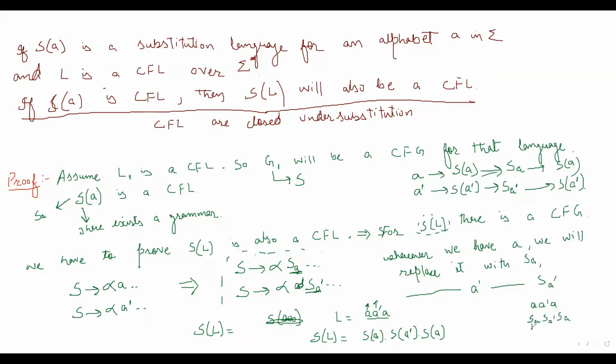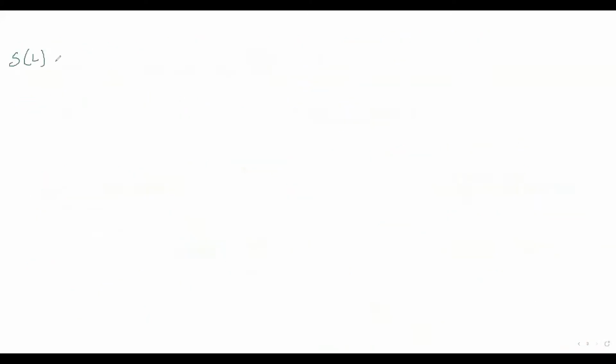Now S of A generates the strings of S of A, S of A dash generates the strings of S of A dash, and S of A generates the strings of S of A. So that means this grammar will generate this particular set of strings. So this is a grammar for S of L. So for S of L, we are able to create a context-free grammar.